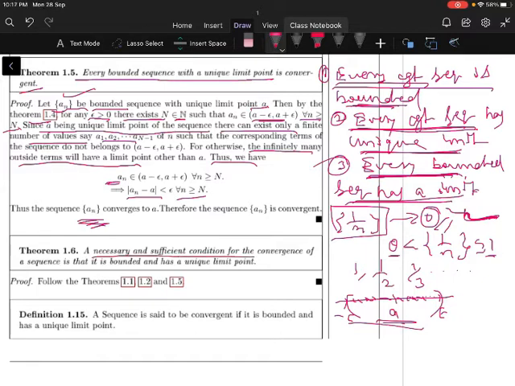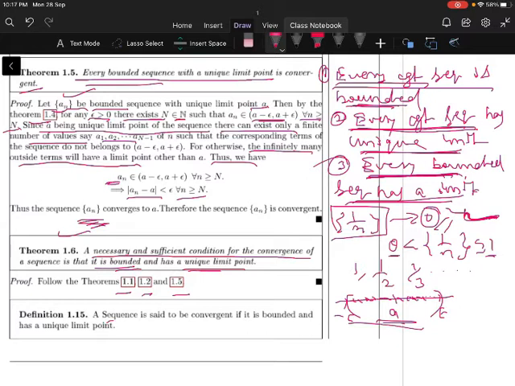Let us move to the next theorem. A necessary and sufficient condition for the convergence of a sequence is that it is bounded and has a unique limit point. The necessary part: if the sequence is convergent, then it is bounded and has a unique limit point. The sufficient condition: every bounded sequence with a unique limit point is a convergent sequence. So the proof of 1.6 follows from theorems 1.1, 1.2 and 1.5.